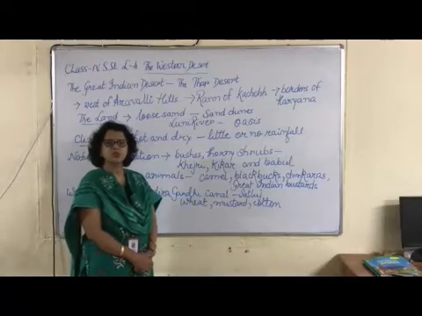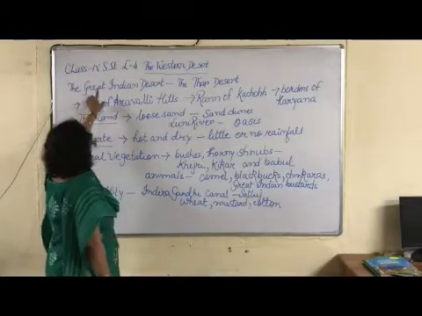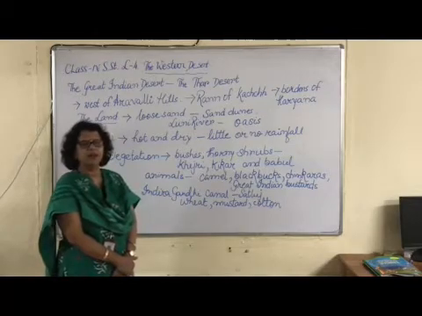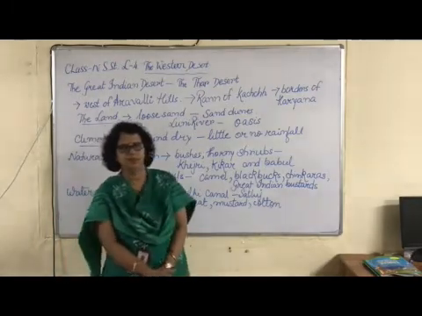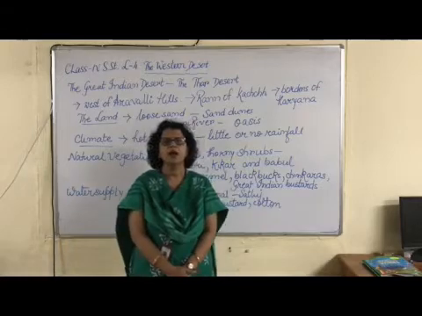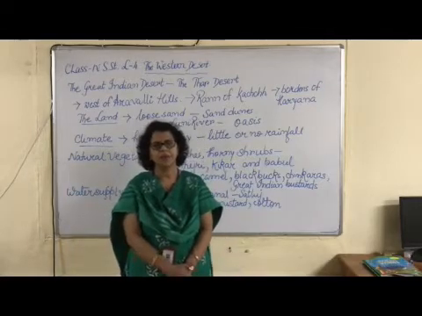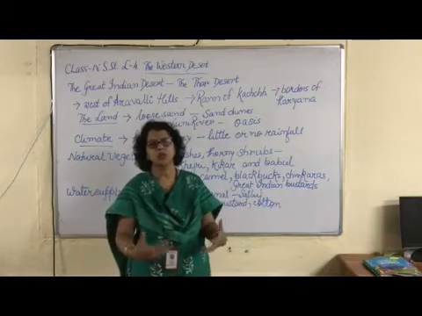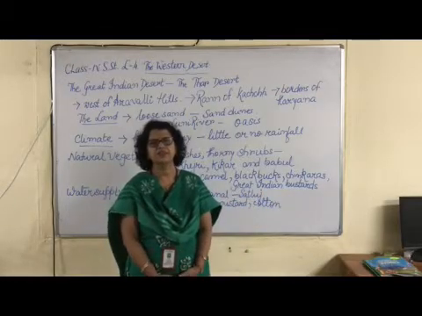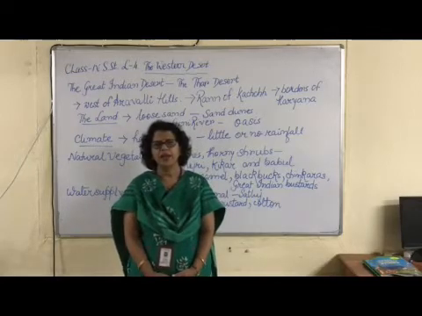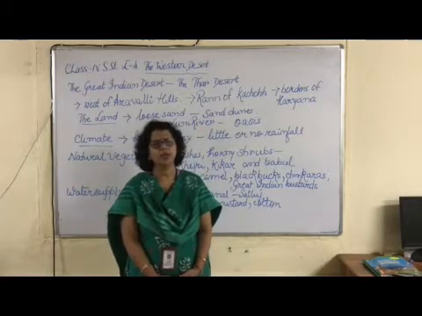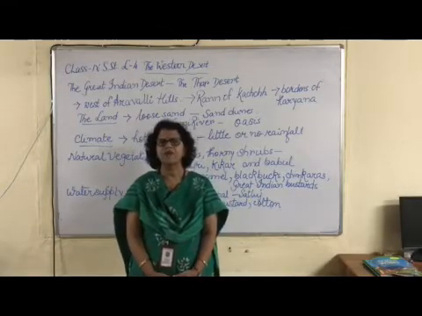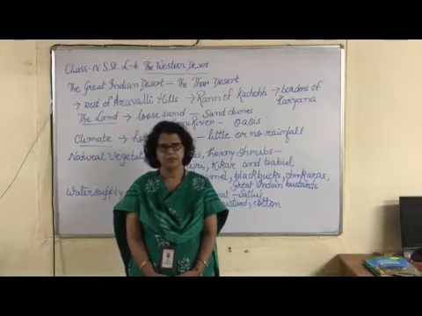Good morning, students. Today we will do lesson number 4, the Western Desert. Now, what is a desert? A desert means an area of land where there is a very long stretch of loose sand, and it is a very dry area with very little rainfall. So this type of landform is called a desert.